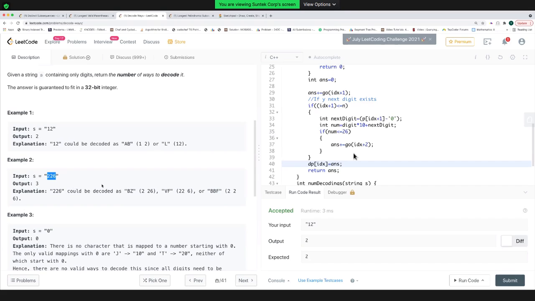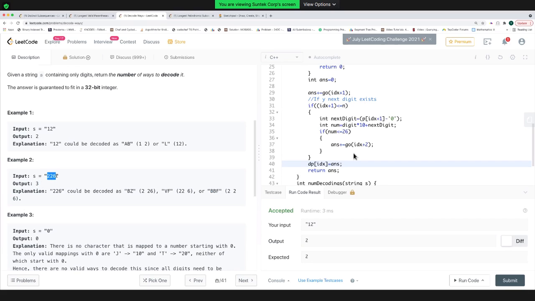And by decoding, what they mean is they need to split it in such a way. Let's say I'm taking this 2 alone and 26 together. That means I'm converting it into, if I'm taking 2 alone, it's a B. If I'm taking 26 together, it's a Z. So BZ is one string that is possible after decoding this. If we are taking 22 together and 6 alone, we'll get a VF, because the 22nd character is V and the 6th character is F. If we are taking 2 alone and 6 alone, we'll get a BF. So a total of 3 cases are possible to decode this.